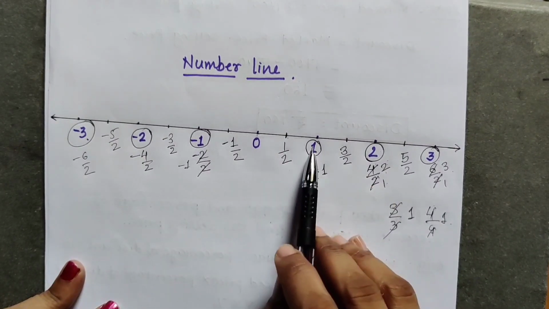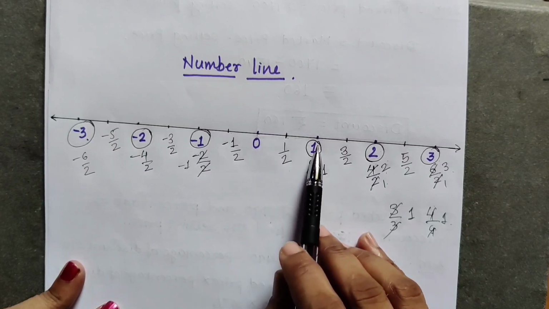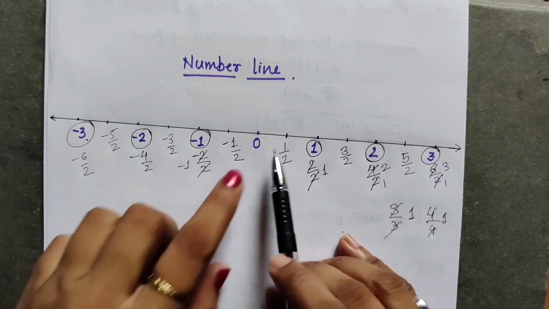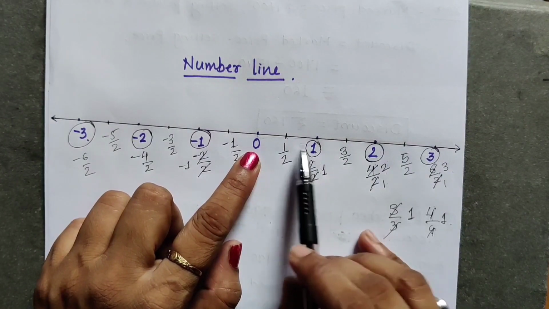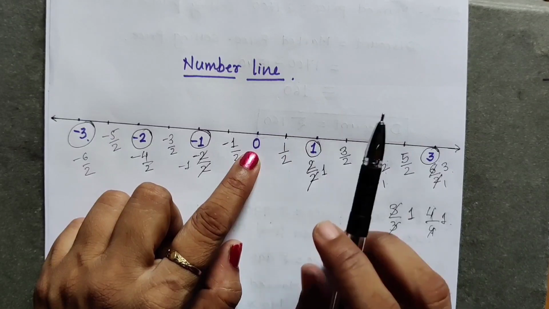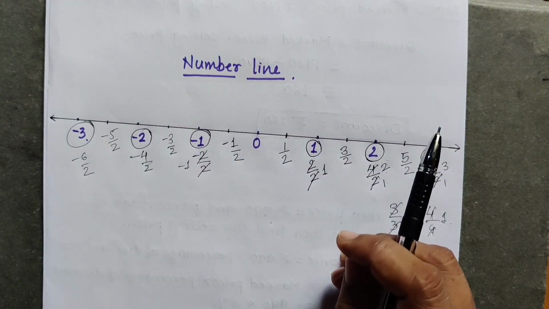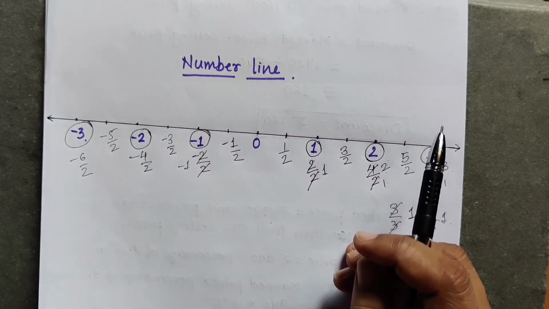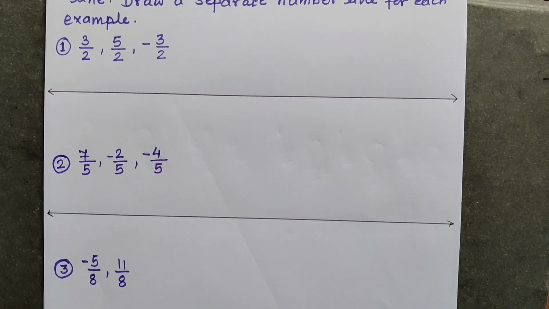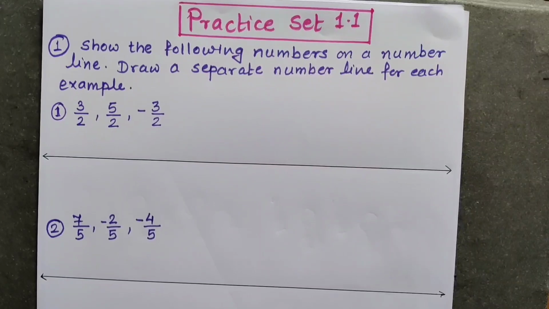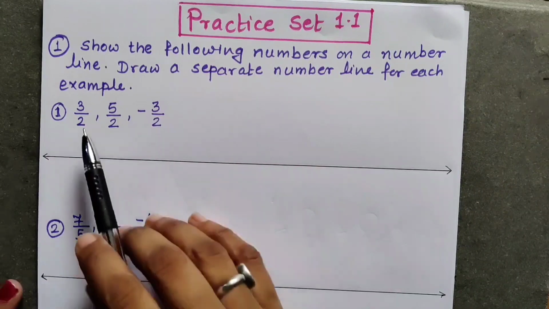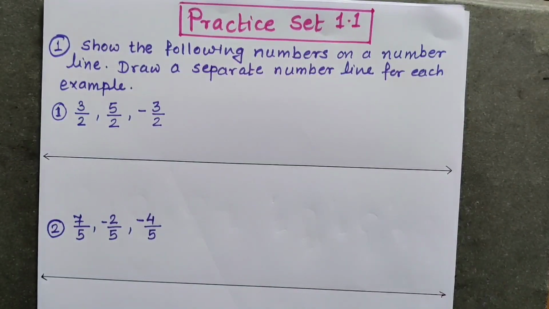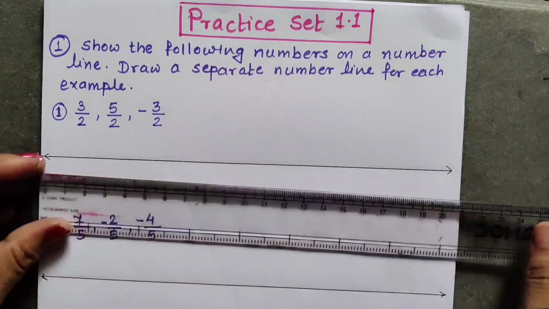If we have made two equal parts of one unit, the first point is 1/2, like this. When we make 5 equal parts of one unit, the first point will be 1/5, second point will be 2/5, like that. So let us see actually how to draw the number line of this question. As you all can see, I have written the question and I have drawn the line. First question: 3/2, 5/2, -3/2. So I have drawn a line, and now I am going to plot the points on this line.